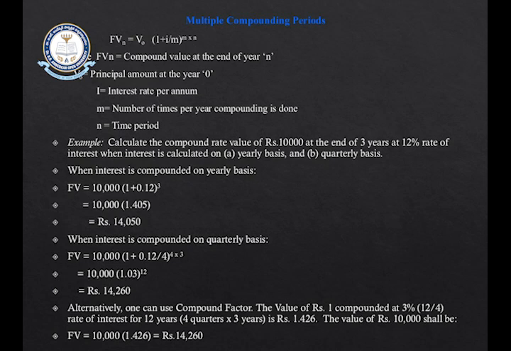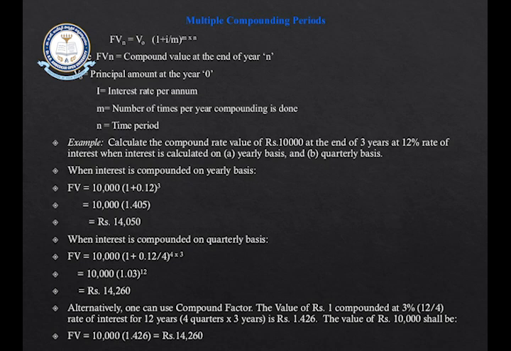So like that, 4 sets of tables are available. Now for the future value of your money, we have to refer to compound factor tables. Compound factor is abbreviated as CF, where C stands for compound and F stands for factor. So the future value of your money at n number of years is equal to V0, the principal amount, multiplied by the compound factor, which has to be found by referring to our interest percentage and the number of years.